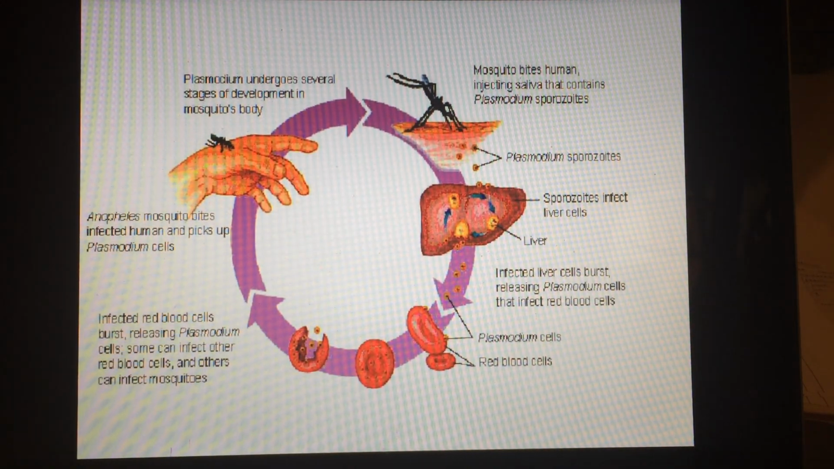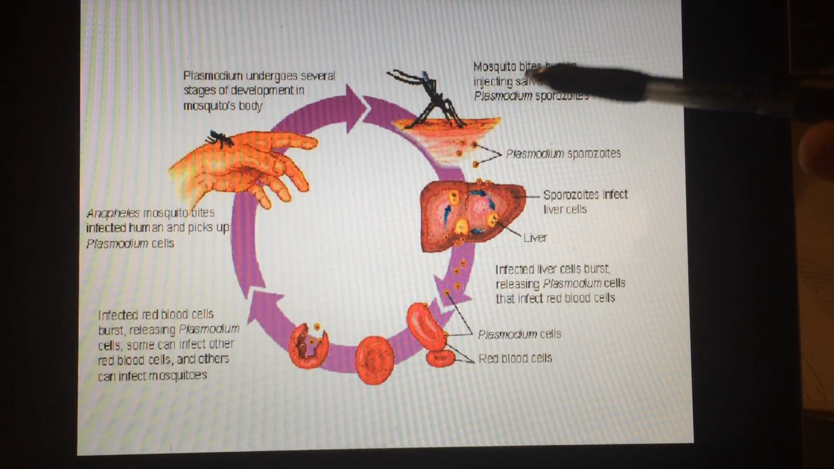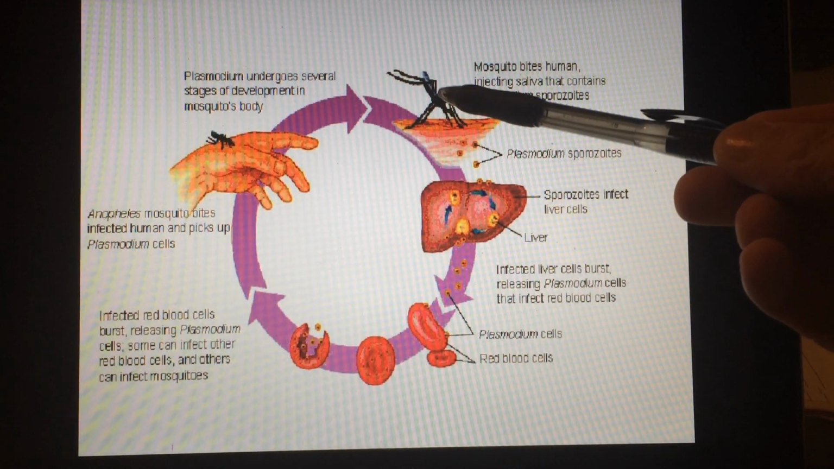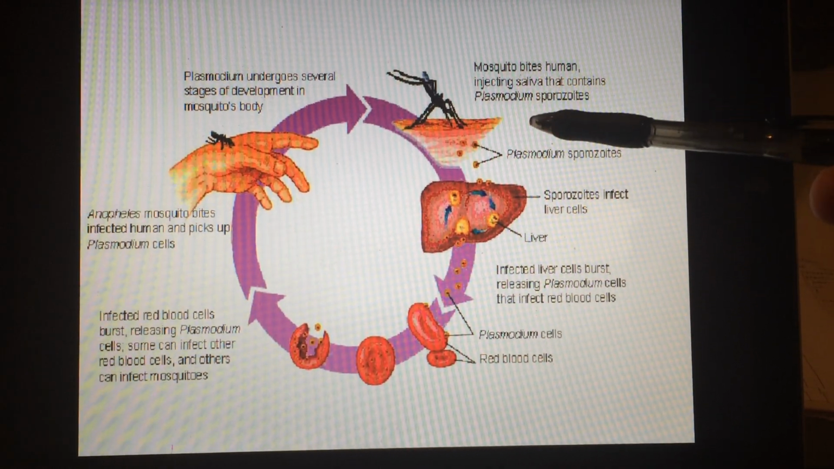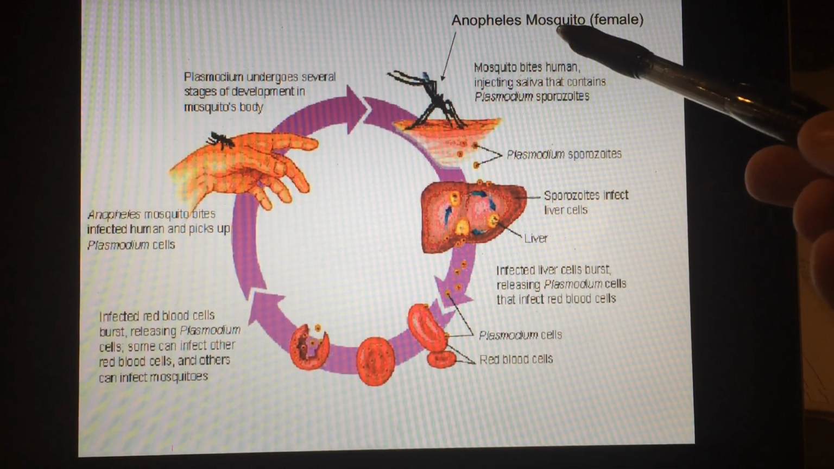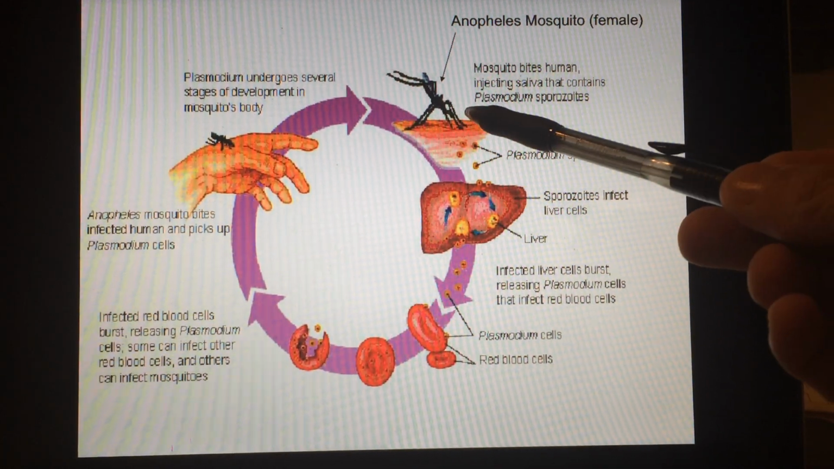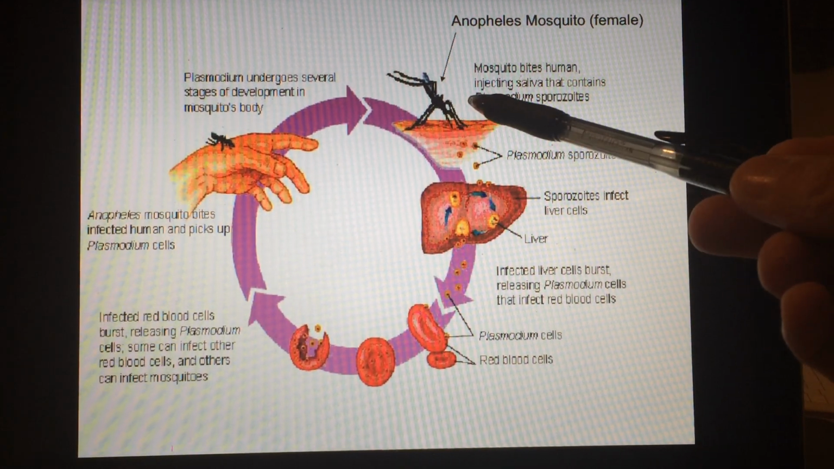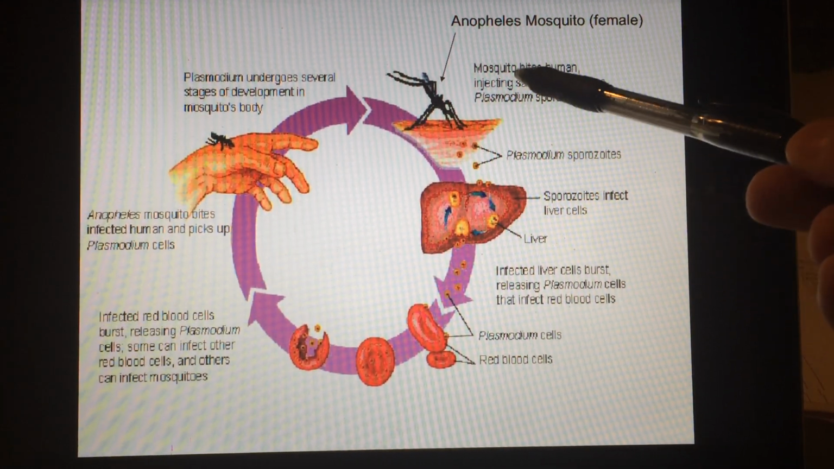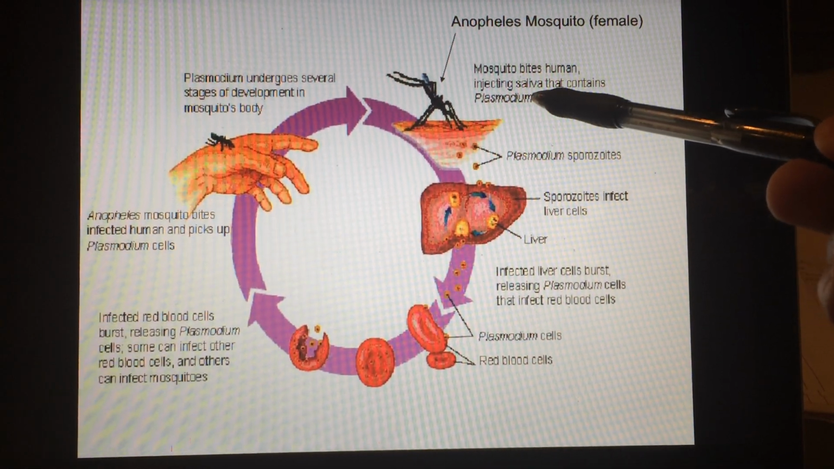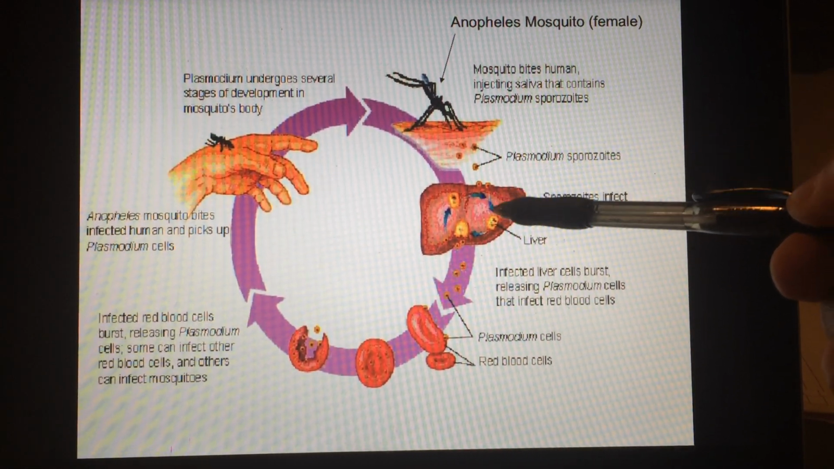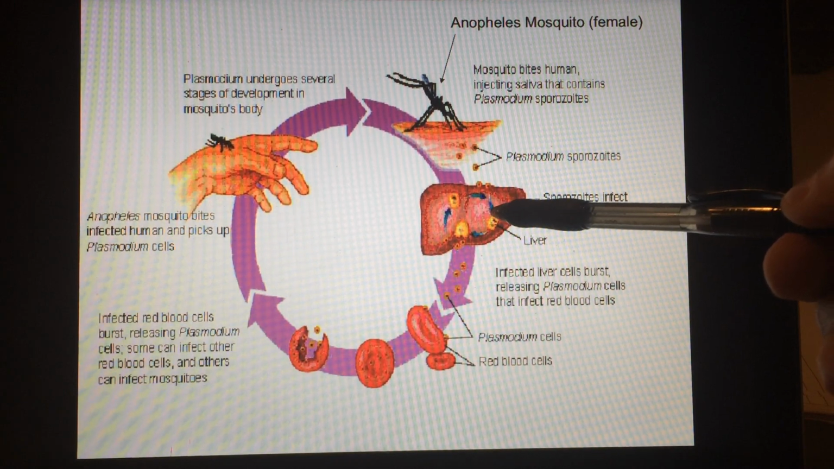All right. Now, you can jump into this cycle anywhere. Let me come on this side right here. This is very important. This is the mosquito that transmits this disease, malaria. It is called the Anopheles mosquito, and only the female takes a blood meal. The males don't spread this. So the mosquito bites humans and then injects Plasmodium sporozoites. Okay, those travel to the liver and start to mature and reproduce.